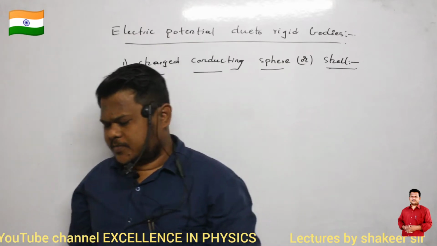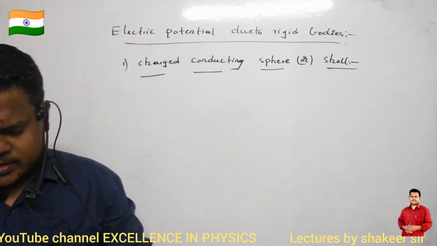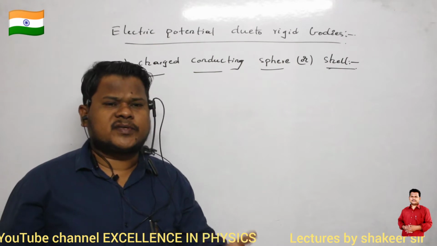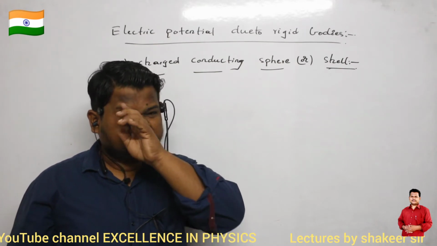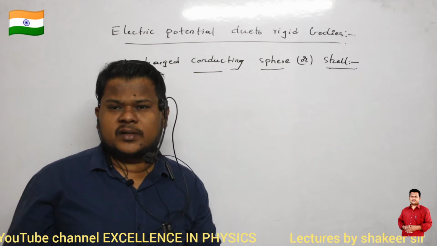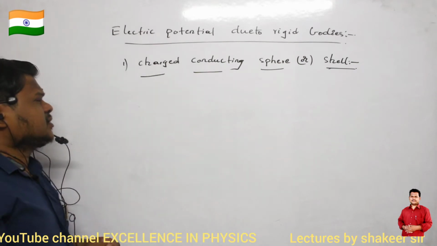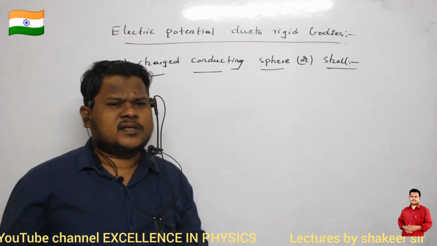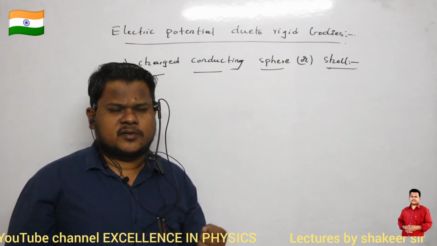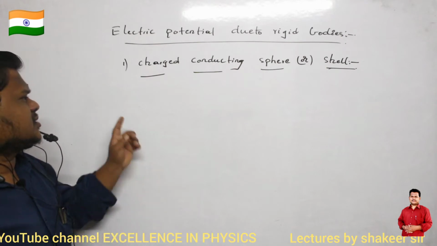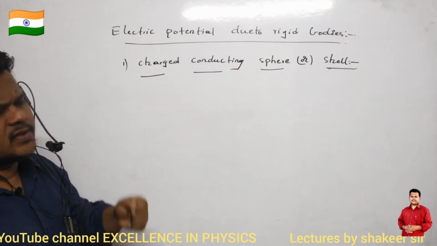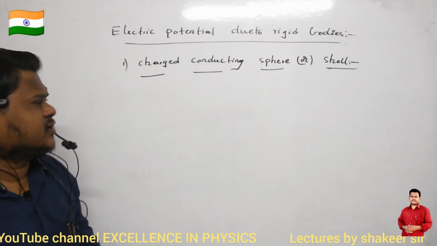What is the difference between a point mass, a point charge and a rigid body which is charged? Can you say? The difference between them is, a rigid body means it is an extended body, which is a combination of millions and millions of point masses. Because of such a charged body, we are trying to calculate electric potential at different points.